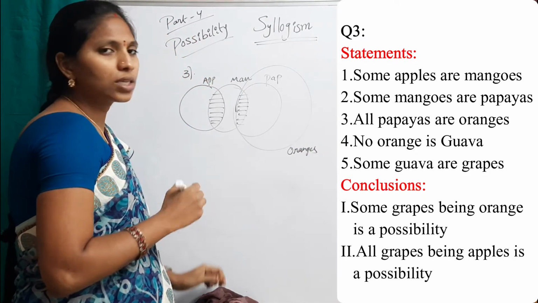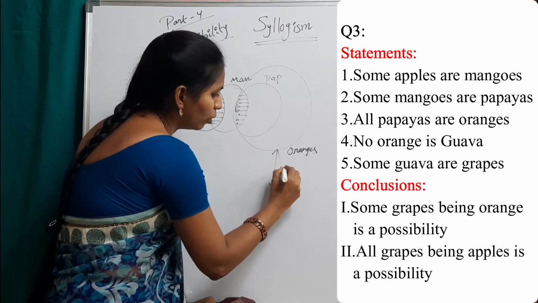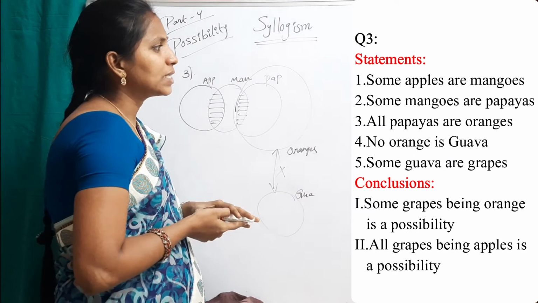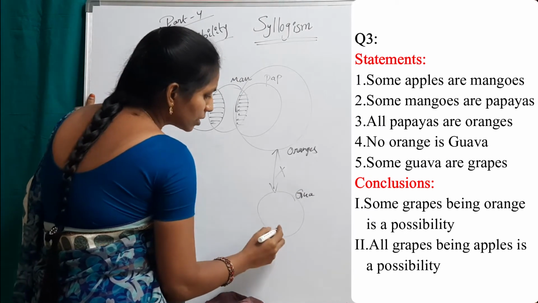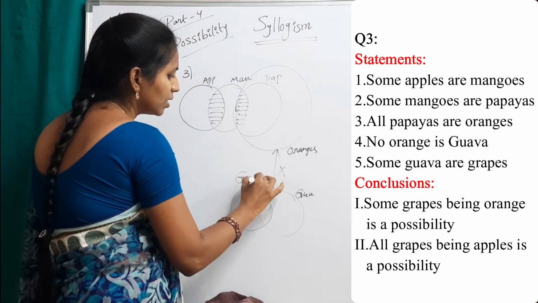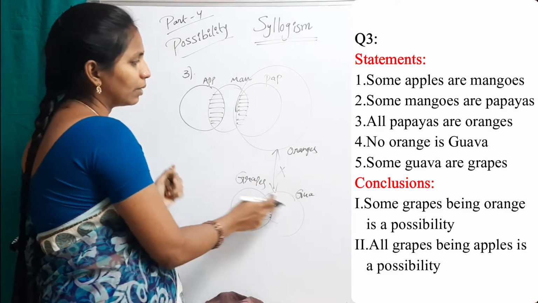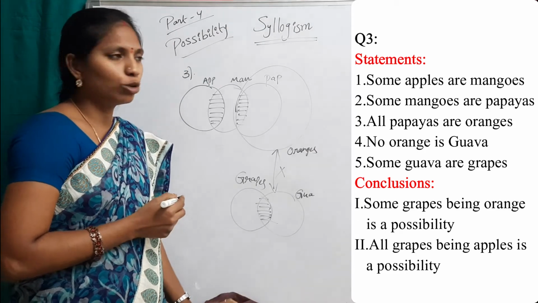No orange is Goa. And some Goa are grapes. This is grapes. This is the intersection part of grapes and Goa. This is the basic diagram. Now check for conclusions.